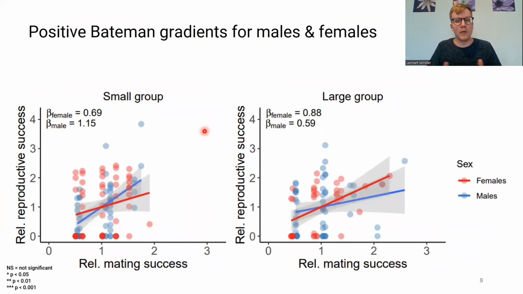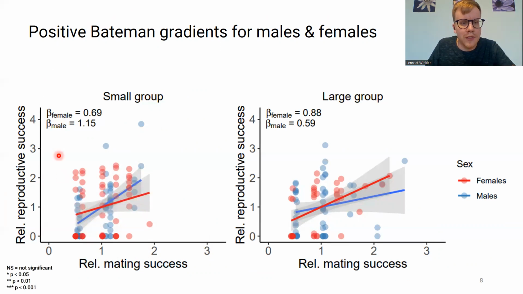Secondly, we looked at the Bateman gradients. So first, again, the results on group size, and then on the next slide, we see the results on area size manipulation. On the x-axis here, you can see relativized mating success. On the y-axis, reproductive success. And the relationship between these two is the Bateman gradient, measuring the fitness return of additional matings.